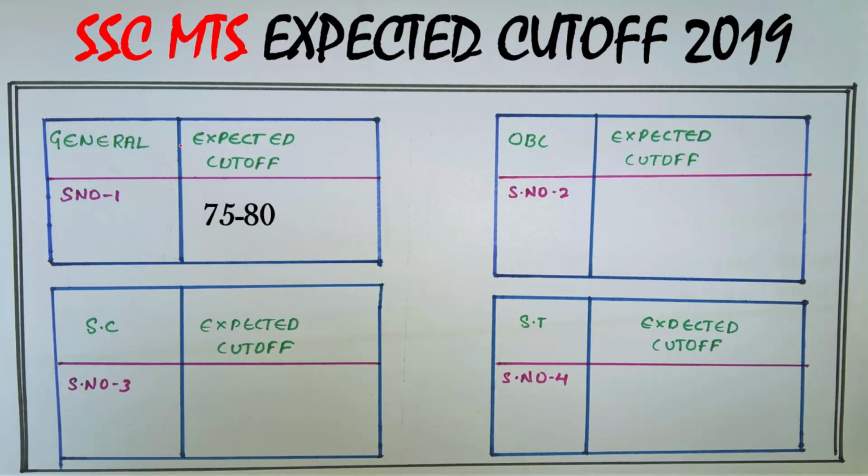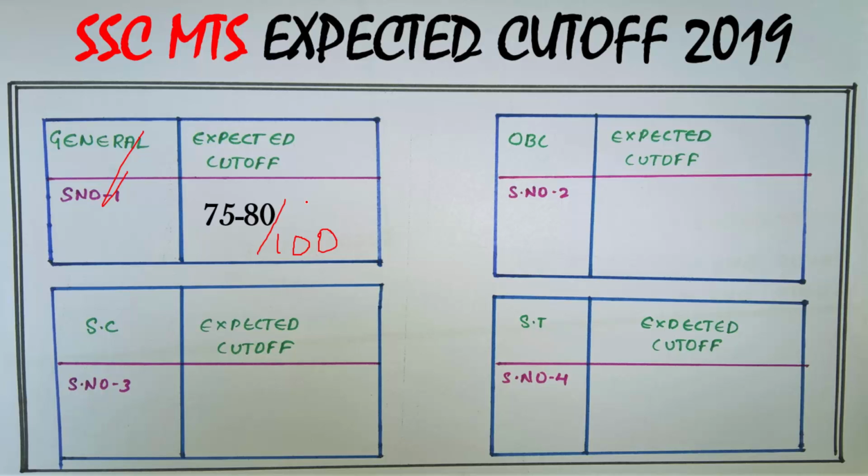For the general candidates, the expected cutoff marks will be from 75 to 80 out of 100 marks. Here the cutoff will be high because other aspirants, like SSCHSL aspirants, are also writing this examination, a large number of candidates have applied, and the competition was high. This is 2019, not 2015. All are aware of these jobs and all are applying.